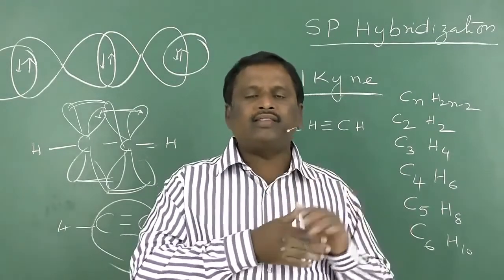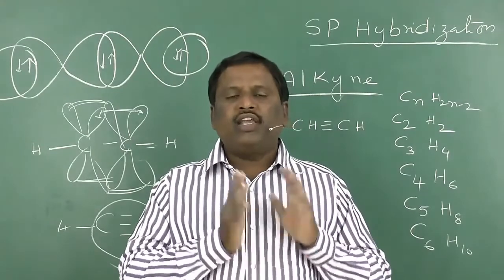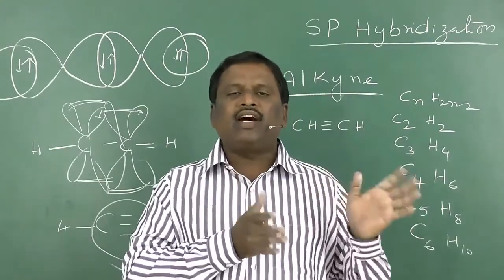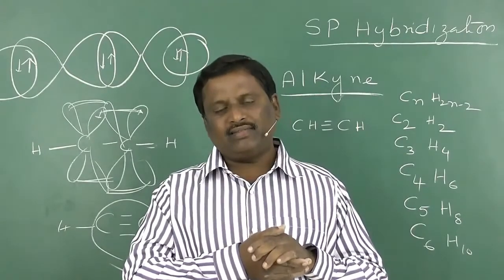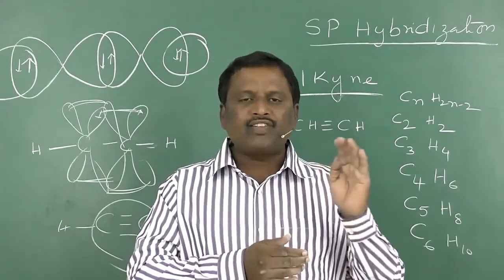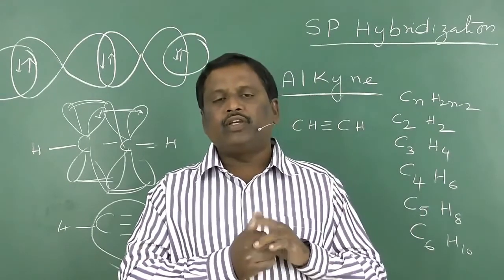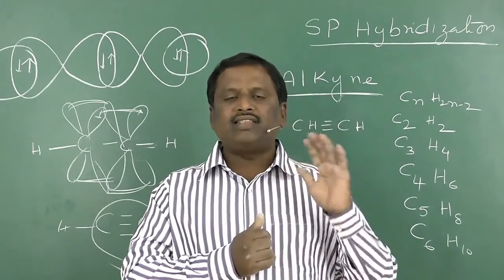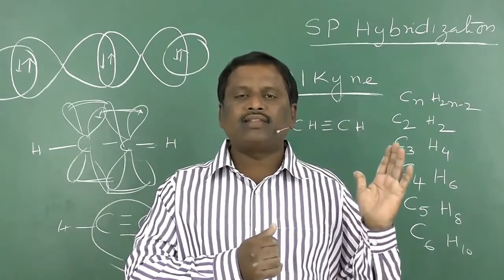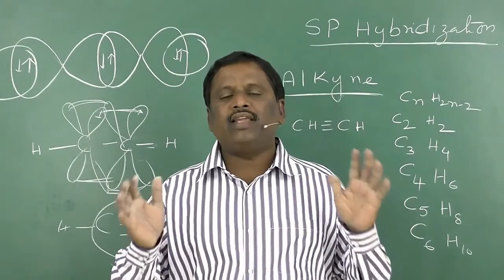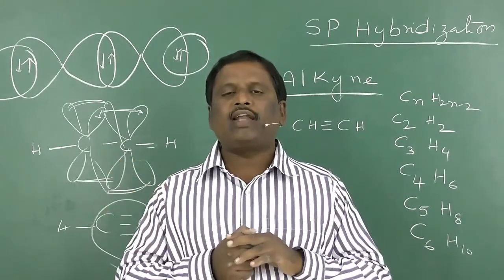Then alkynes: those compounds in which a minimum of two carbon atoms are in sp hybridization are said to be alkynes. In alkynes, there will be a triple bond present between two carbon atoms. The general formula of alkynes is CnH2n minus 2. So these are the three important categories of hydrocarbons.